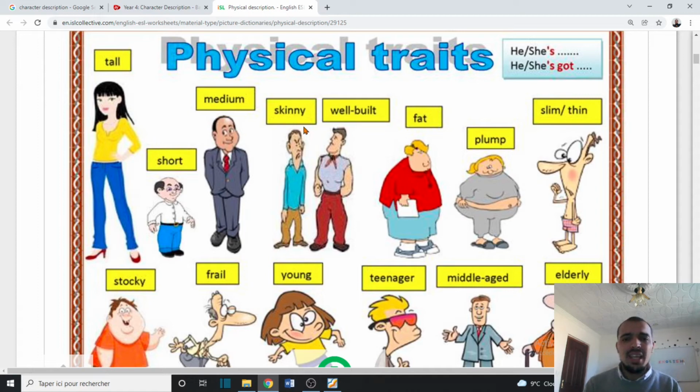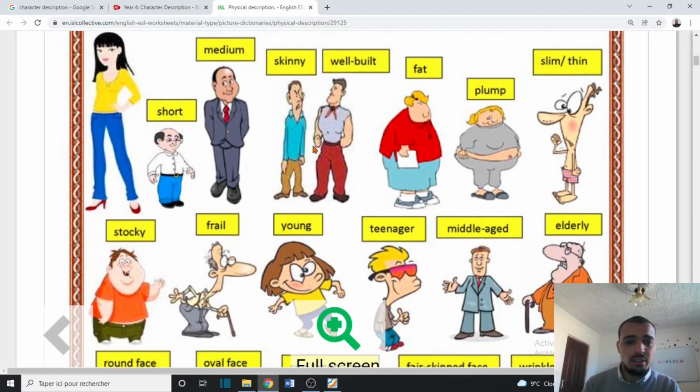Then we have skinny. Skinny is the synonym of thin. He's not fat, he's skinny, very skinny, which is the opposite of fat. Fat is the same thing as plump. A plump person is one who has a belly. Then we have well built, like Okonkwo, they said he is huge or well built, he has muscles. Slim, thin, the same thing as skinny.